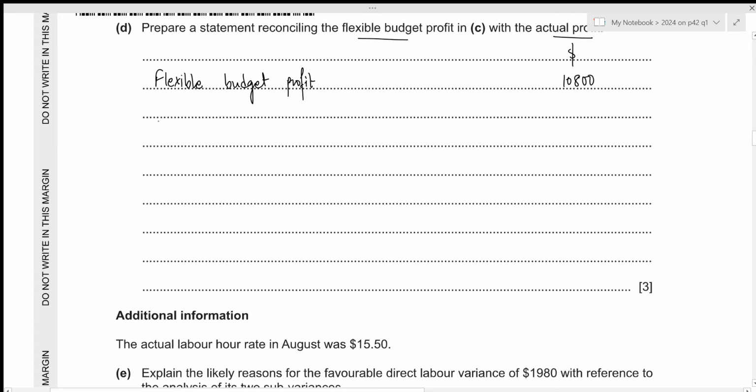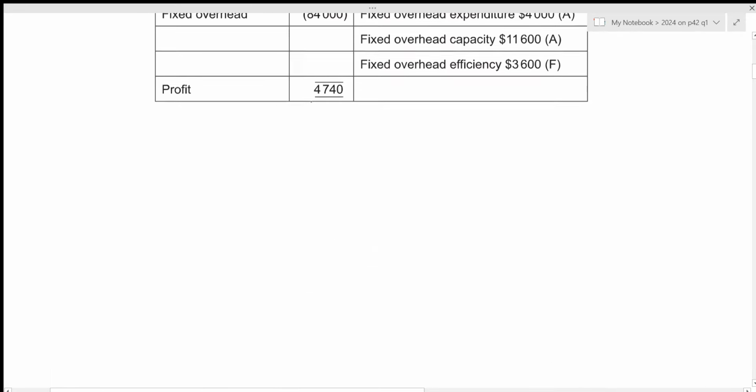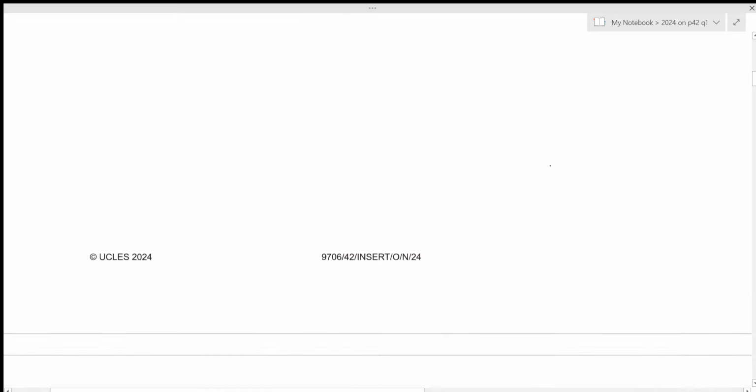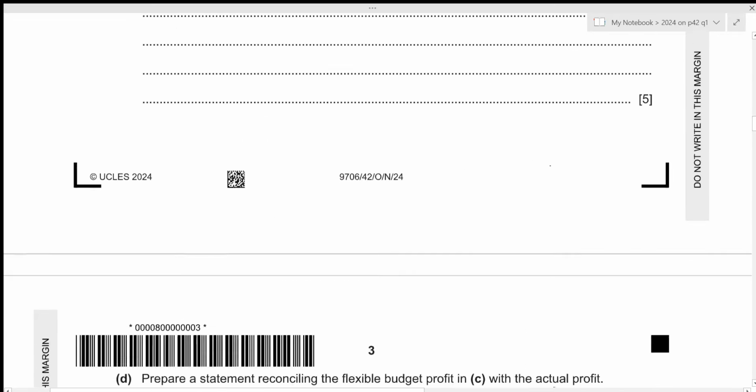Now the variances that we need to adjust in this case will be the sales price variance. Remember, we never adjust the sales volume variance. Then let's take a look at the list of the variances. We need to adjust the total direct material variance, total direct labor variance, and then the total fixed overhead variance. Let's first write down the name of the variances.